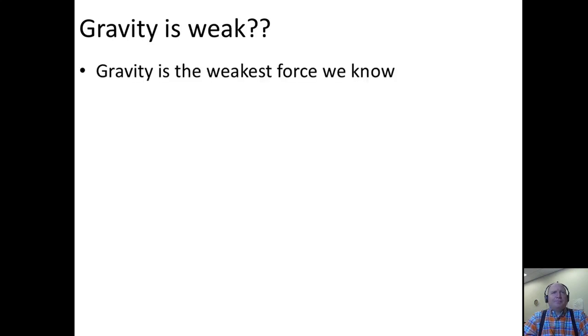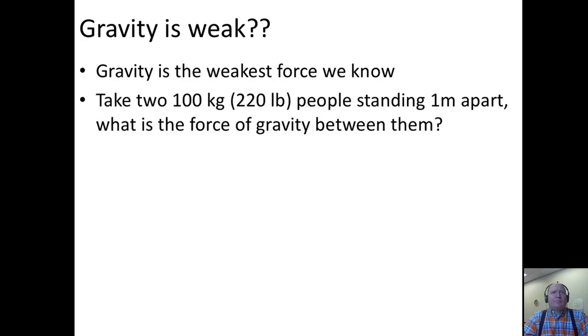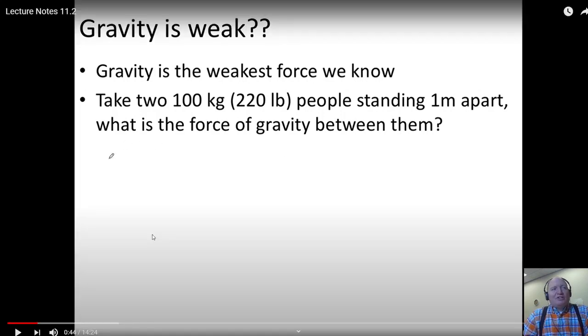Just as an example of the weakness of that force, let's take the example of two 100-kilogram people standing a meter apart. With what force do they attract each other? Because the law of universal gravitation says that all objects, including people, attract all other objects like another person. Wow, this is such a cool way to approach it.